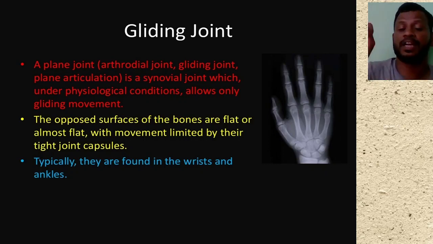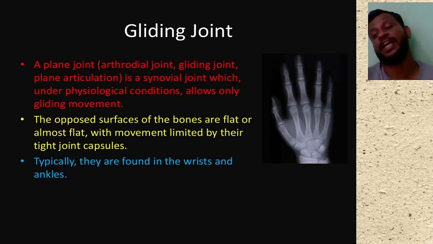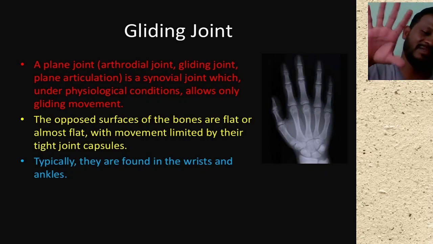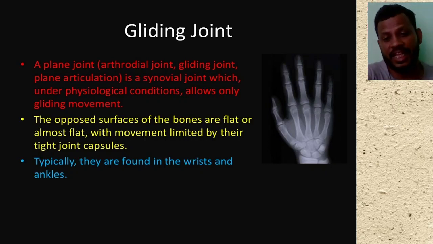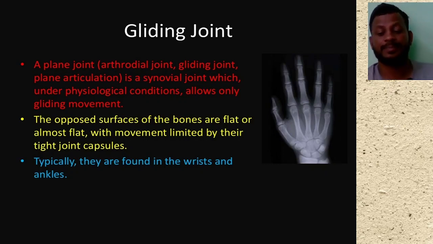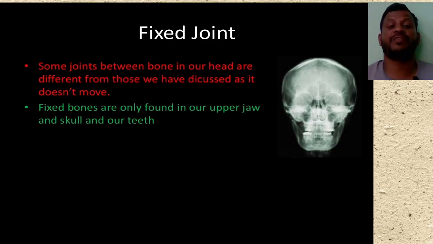And this wrist helps us to hold all the objects in our day-to-day life. These are present in the finger, and you can see in the wrist. There is the joint present in the X-ray, you can see here. Okay. Next one is the fixed joint.